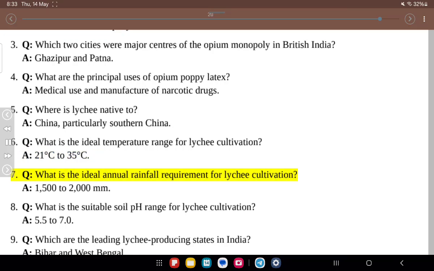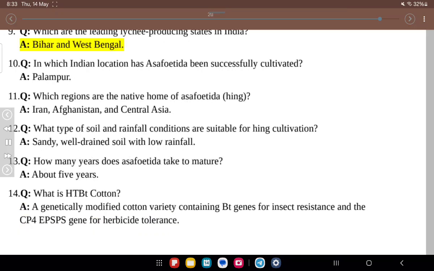7. Q. What is the ideal annual rainfall requirement for lychee cultivation? A. 1,500 to 2,000 millimeters. 8. Q. What is the suitable soil pH range for lychee cultivation? A. 5.5 to 7.0. 9. Q. Which are the leading lychee producing states in India? A. Bihar and West Bengal.